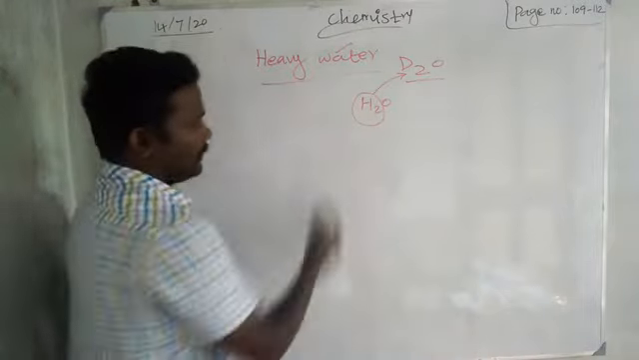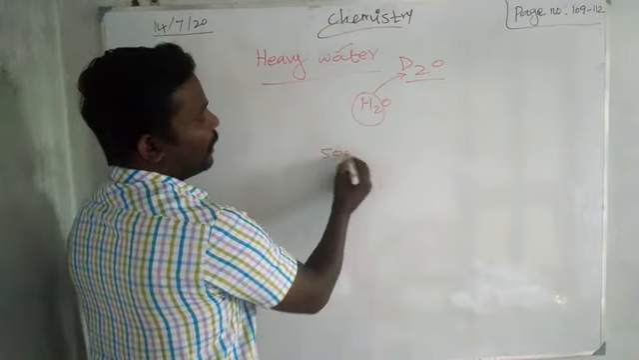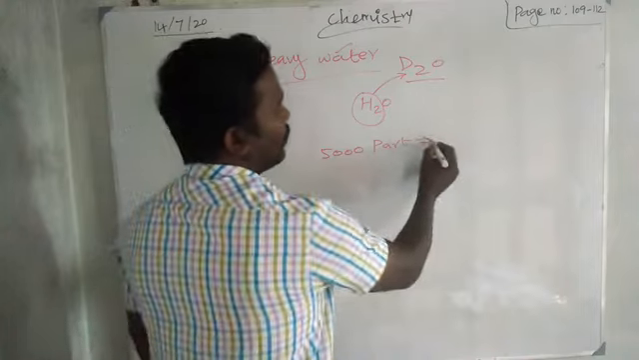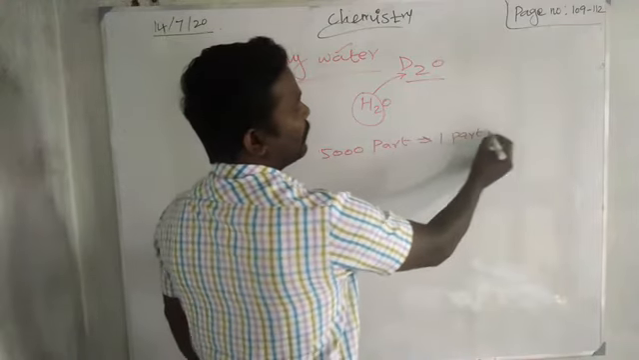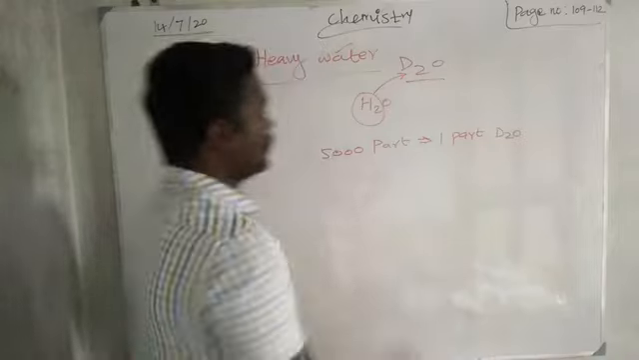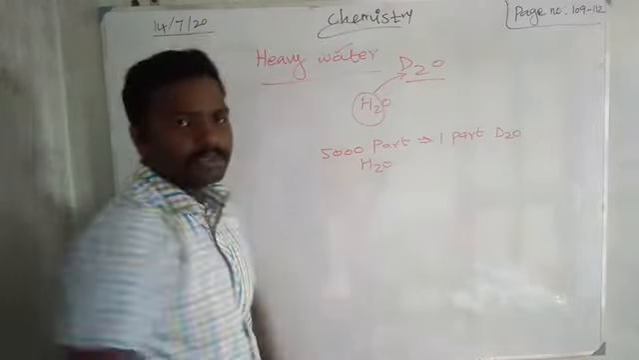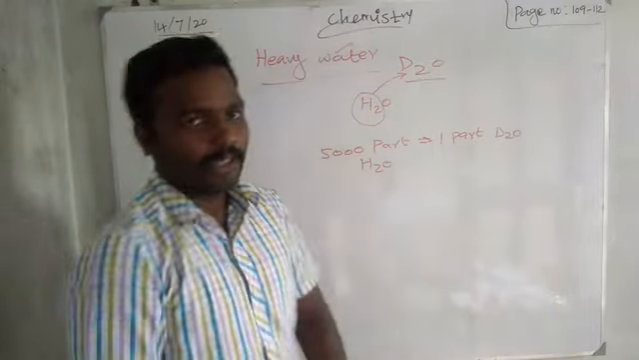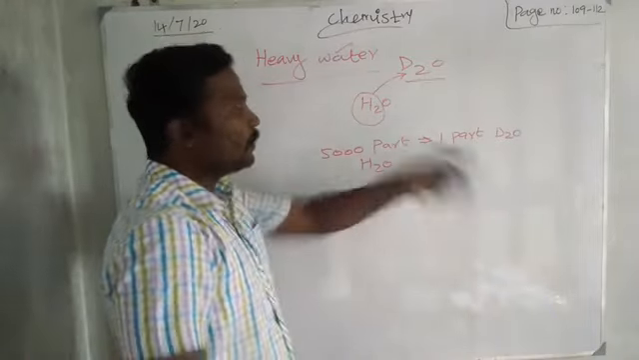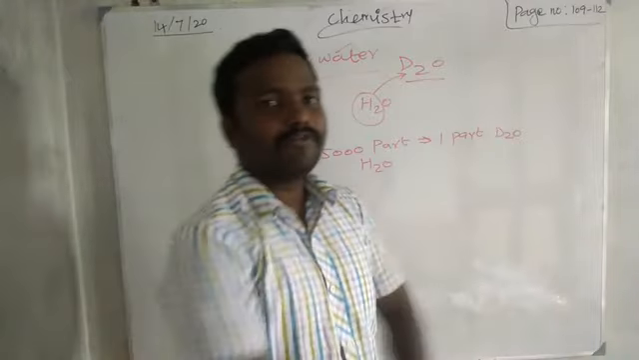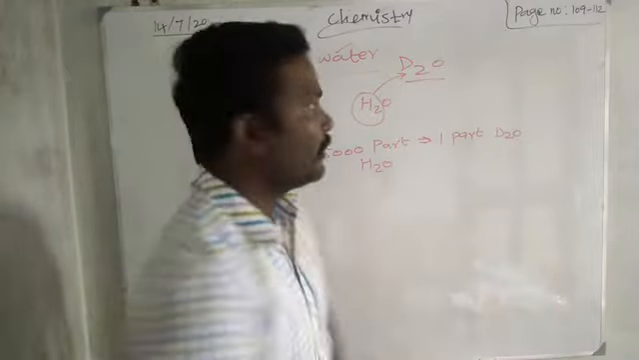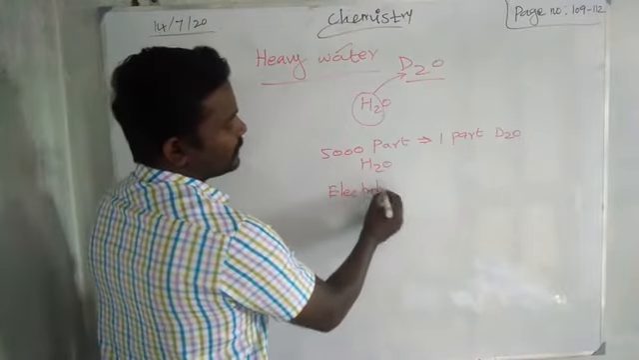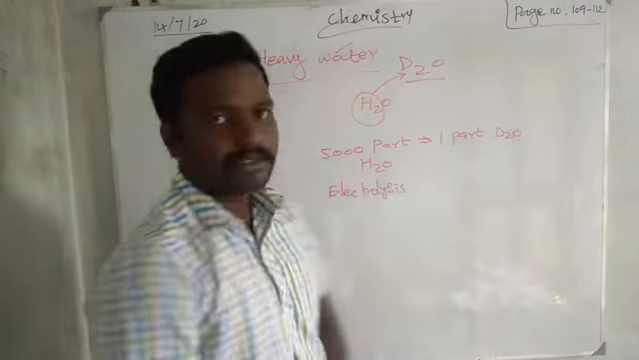As you know very well, if you take 5000 parts of normal water, we can have 1 part of heavy water. So from 5000 parts of water you can get one deuterium oxide, that is heavy water. But how will you get one heavy water from 5000 water? We can do the electrolysis process. What process? Electrolysis.